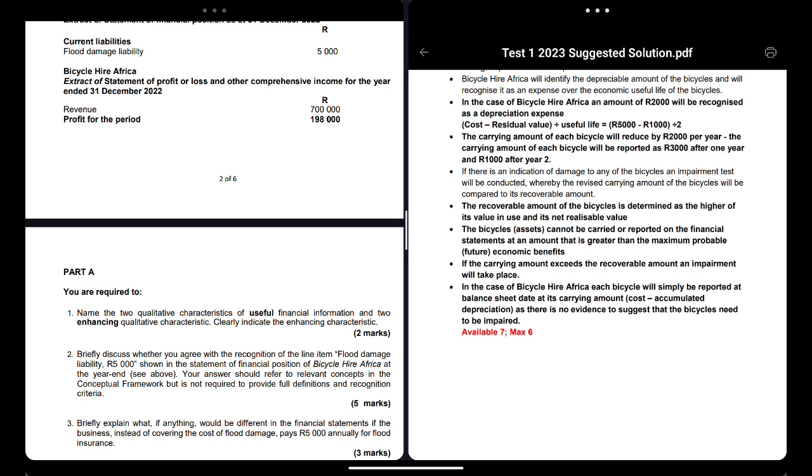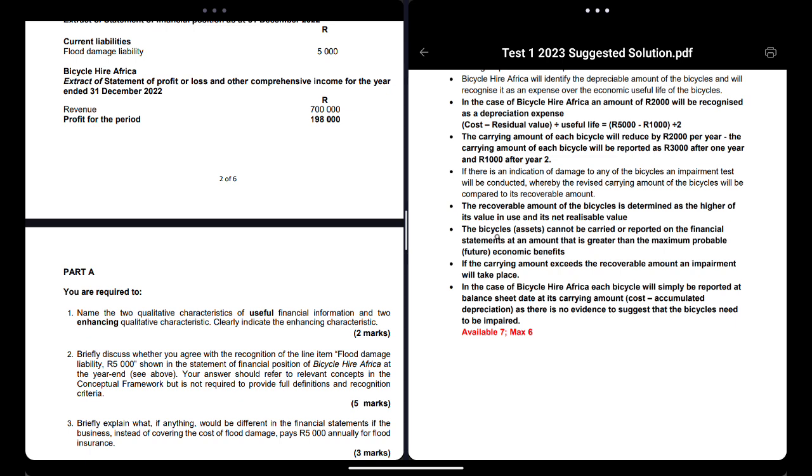That's how you calculate value in use, but I don't think they're going to test that. This is what they usually test: the fair value minus the cost to sell it. So if they tell you in the question the fair value is 10,000 rand and the cost to sell the good is 1,000 rand, then obviously your net realisable value is 9,000 rand. The highest amount of those two is your recoverable amount, right? Mostly it'll be this one.